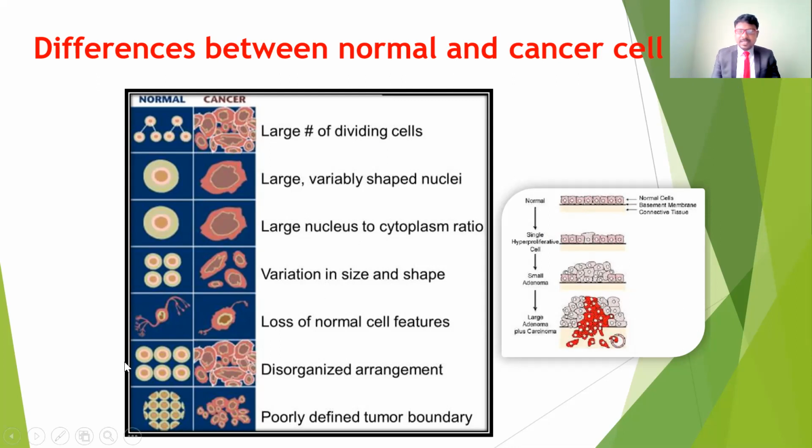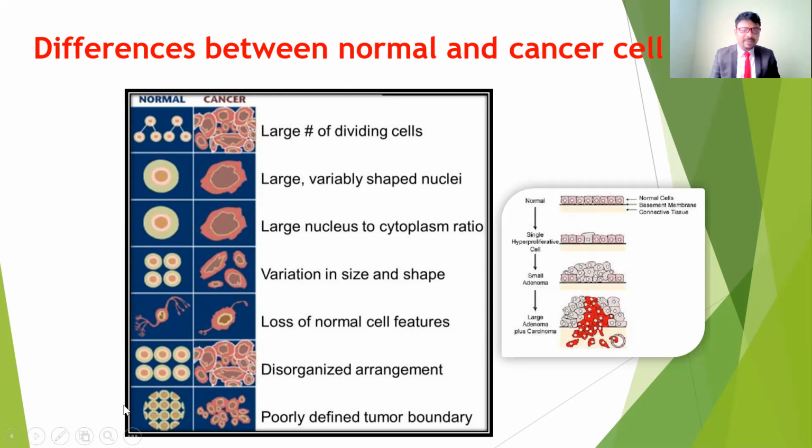And coming to the cells, they are organized properly in the normal cell. But in the cancer cell, these are going to be disorganized. There is no proper arrangement and no proper organization. And also, in the tissues, there are proper boundaries, but in the tumors and the cancerous cells, there are no proper boundaries to the tumors. So it's going to be poorly defined tumor boundaries. So we cannot give the shape or the size of the abnormal cells.